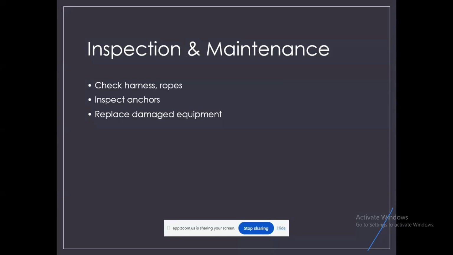Inspection and maintenance: even the best equipment can fail if it is damaged, worn out, or not checked regularly. Inspection should be done before every use and also through periodic formal checks. The first one is to check the harness and ropes.